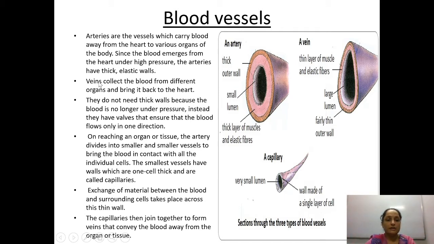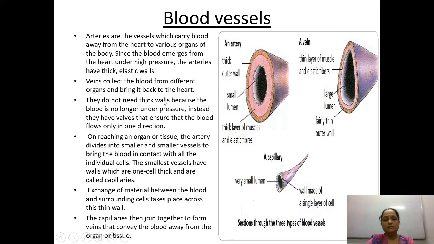Okay, so another thing, veins. This is a diagram of the vein. Veins collect the blood from different organs and bring it back to the heart. Veins pour their blood into the superior and the inferior vena cava, and the superior and inferior vena cava pour that blood into the right part of the heart, that is the right auricle. There the supply of blood does not have that much pressure, so pressure in the veins is very low in comparison to the arteries.